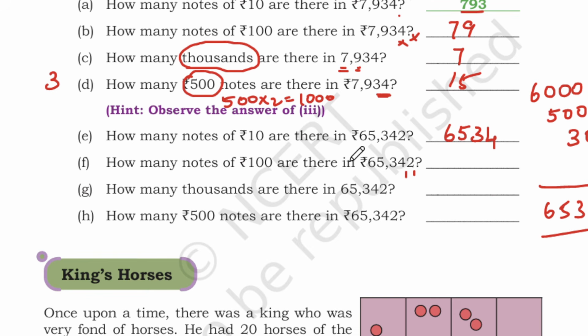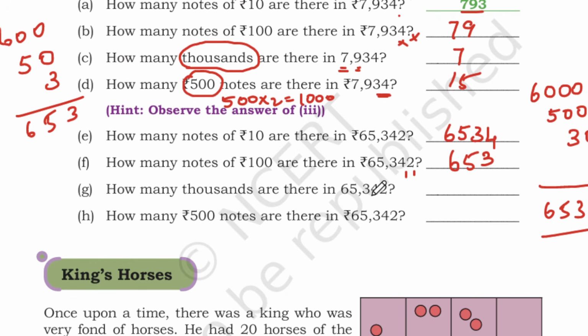Okay, for this 5,000 you need 50 notes, and next, no, 300 we have written. Next you have 60,000. So for 60,000, how many 100 rupees notes do you need? Which is 600. So write everything, and 3, 5 and 6. So how many 100 rupees notes did we need? We need 653.